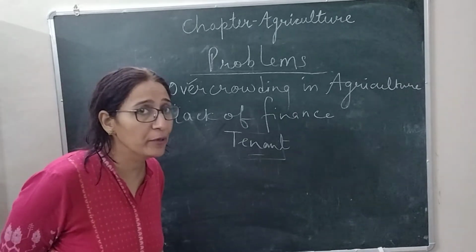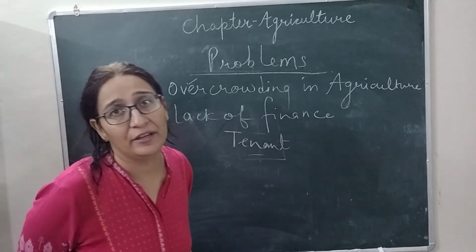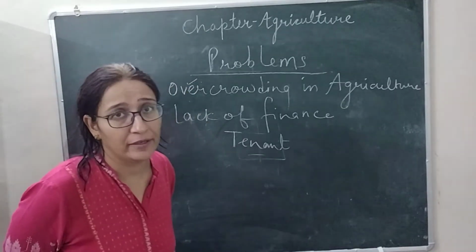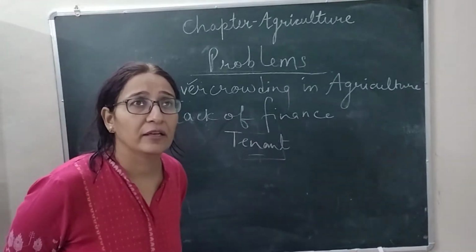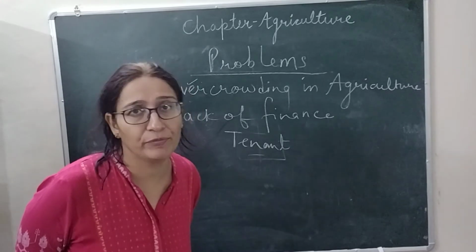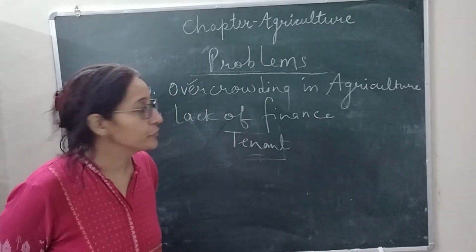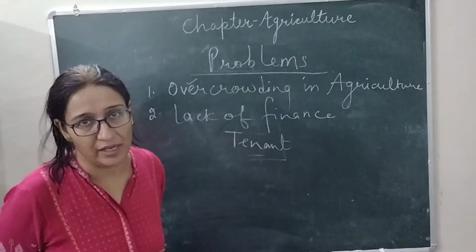If they are not able to pay, their land will be taken, or the farmers will be removed from the agricultural land. So this is the second problem.